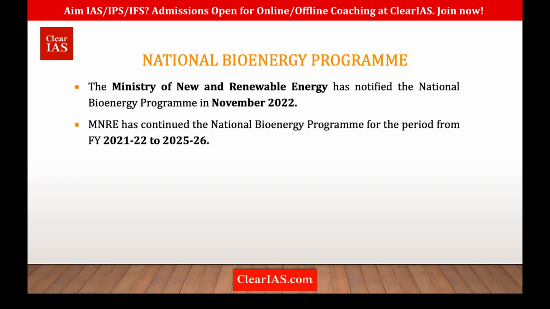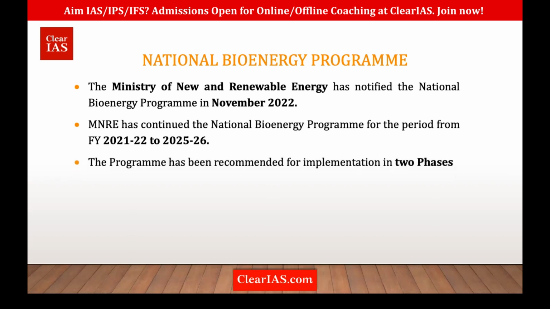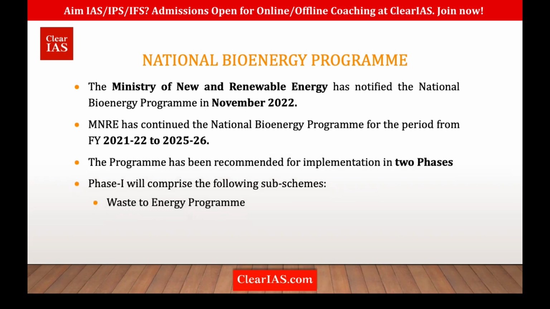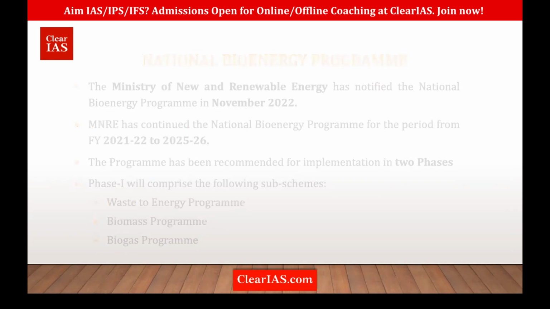These 5 years. Okay, so that is the National Bioenergy Program, and it will be implemented in 2 phases. The first phase comprises 3 schemes: a waste to energy program, a biomass program, and a biogas program. So 3 programs come under the National Bioenergy Program: waste to energy, biomass, and biogas.